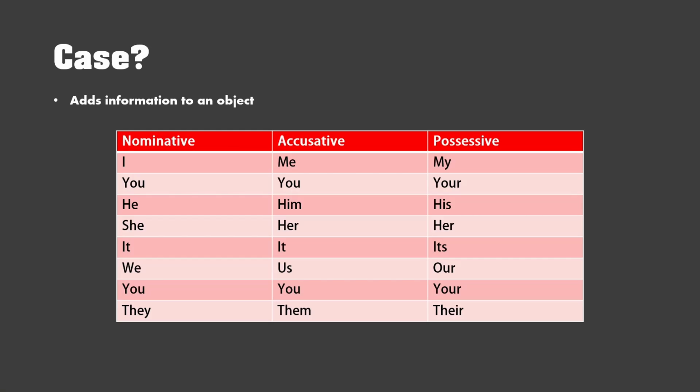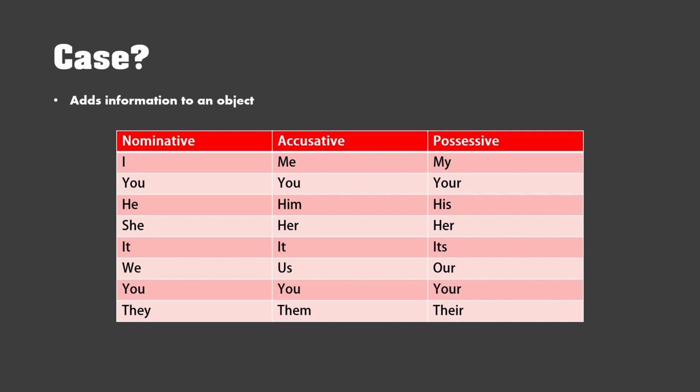So cases, what are they? It adds information to an object. In English, we only use it on pronouns, like these. We have three cases: nominative, accusative, and possessive. Don't worry, I'll explain these, but you can see every pronoun has at least one of them, except you and it, which only have one form for nominative and accusative.